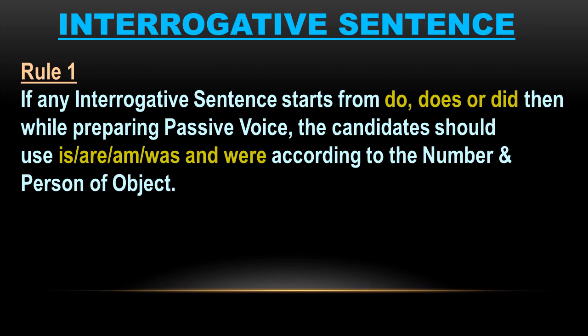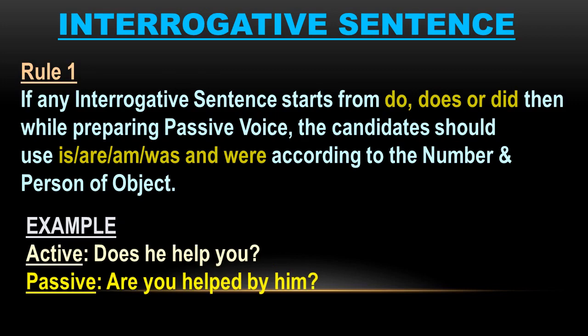That means we should use is, am, are if do or does is there and was and were if did is there. Example: does he help you?